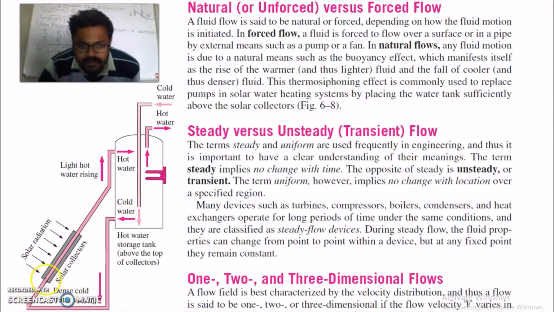In the solar system, it will heat up. Due to the density difference, the water will become lighter. It will go in the upward direction. It will go to the hot water supply. So this is your thermosiphoning effect. This phenomenon we also use in the case of electroless refrigeration.